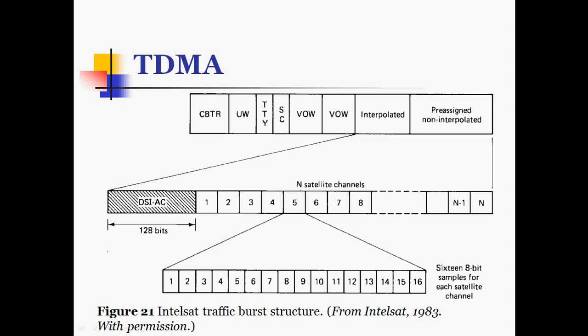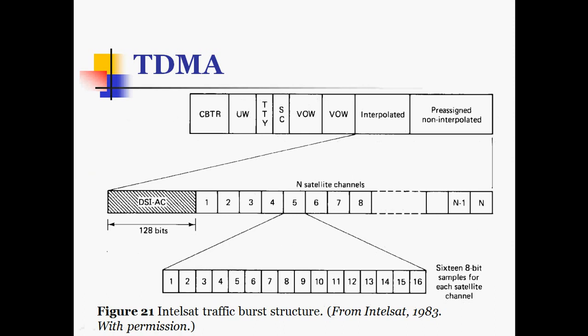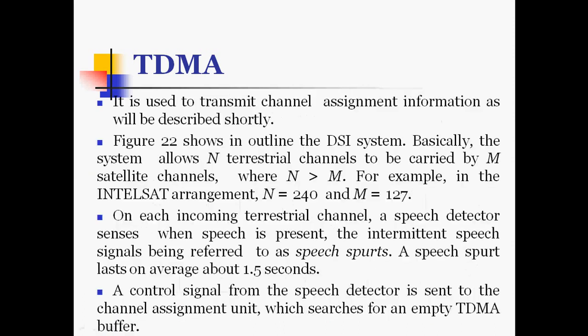So this DSI-AC is the assignment channel, and no traffic is carried by this assignment channel. It is used to transmit channel assignment information, as we will see here. The outline of the DSI system will be shown in the next diagram. Basically, the system allows n terrestrial channels to be carried by m satellite channels, where n is greater than m. For example, in the Intelsat arrangement, n is equal to 240 and m is equal to 127.